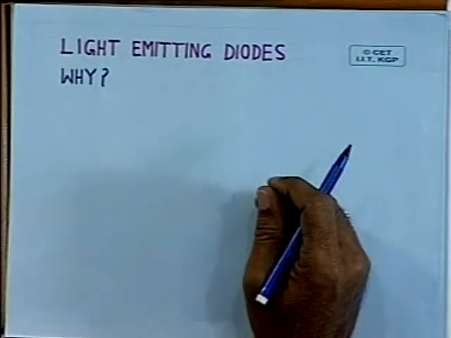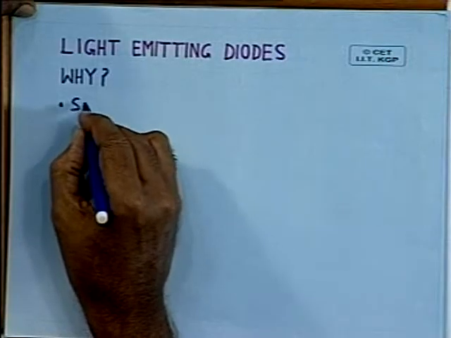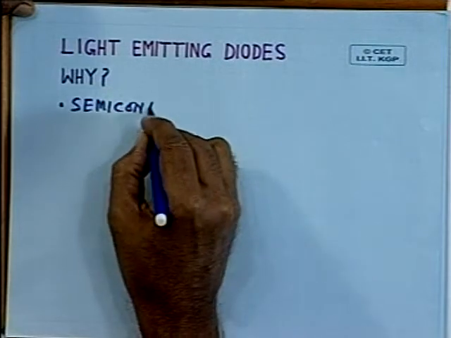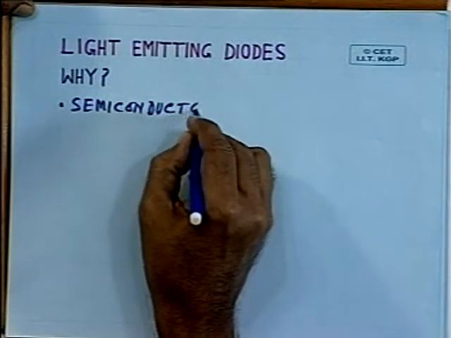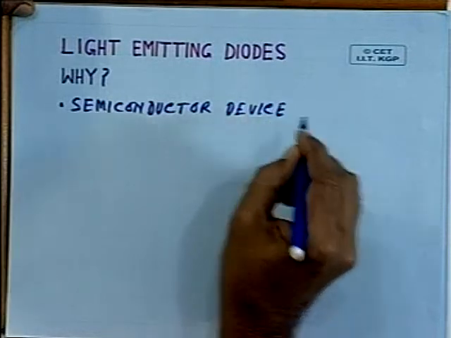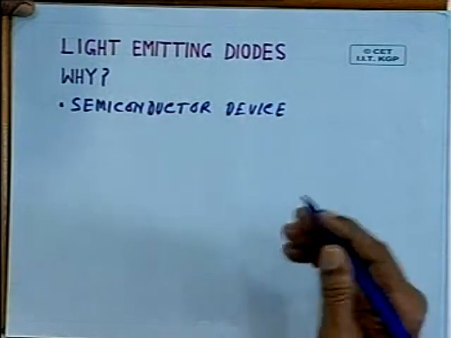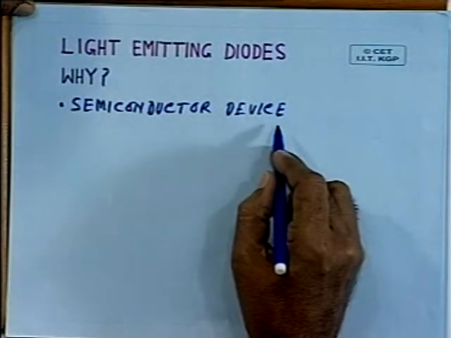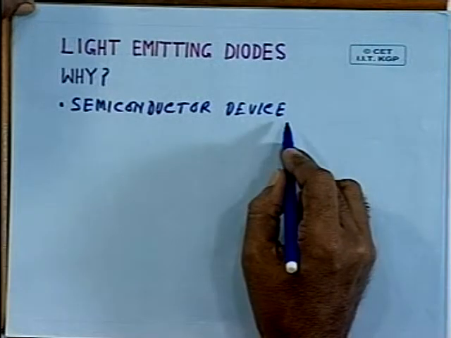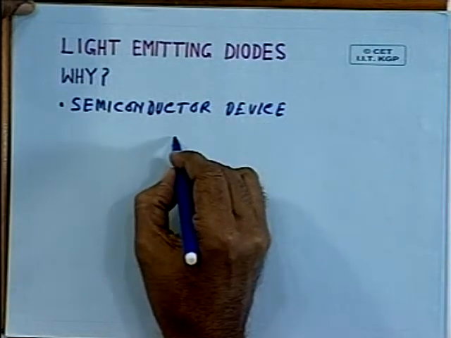First of all, we will see that the light emitting diode is a semiconductor device. There is no filament which emits light, and as a consequence, it has inherited the good properties of semiconductor devices. What are the properties?